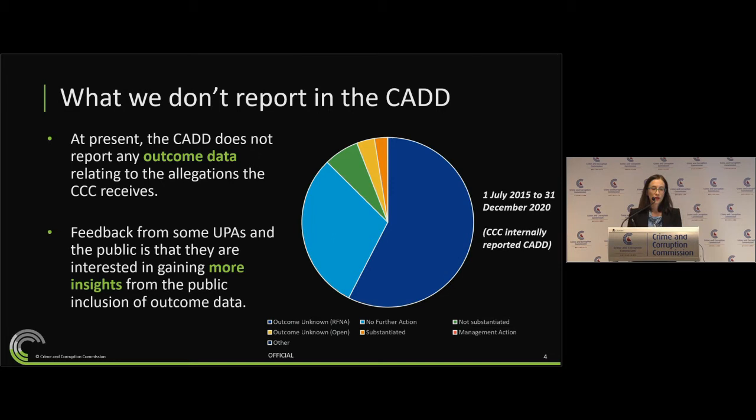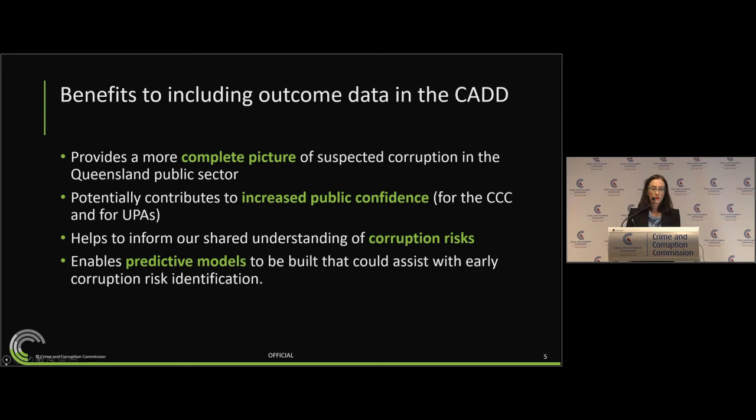When we do publish the CAD, we also offer the public the opportunity to provide feedback, and they can do so through a dedicated email system, and we also receive feedback from them that they would like to see more information in regards to outcomes. So on that note, I would like to spend a bit of time talking about the benefits of potentially including outcomes data in the Corruption Allegation Data Dashboard, as well as looking at some of the limitations in doing so.